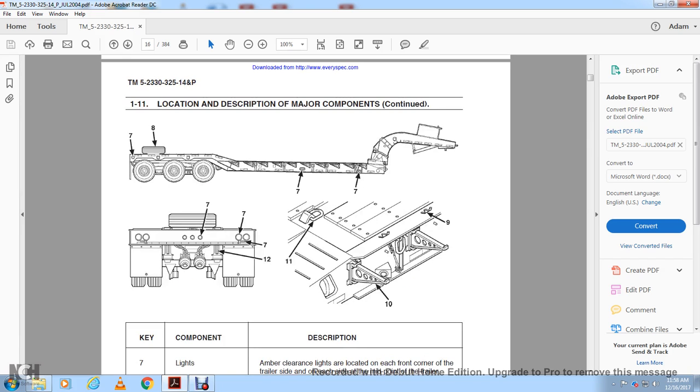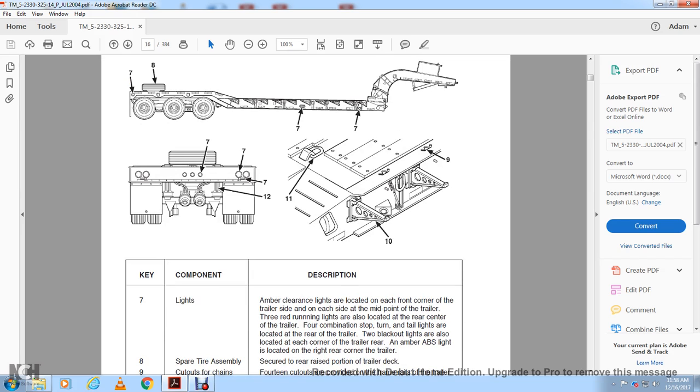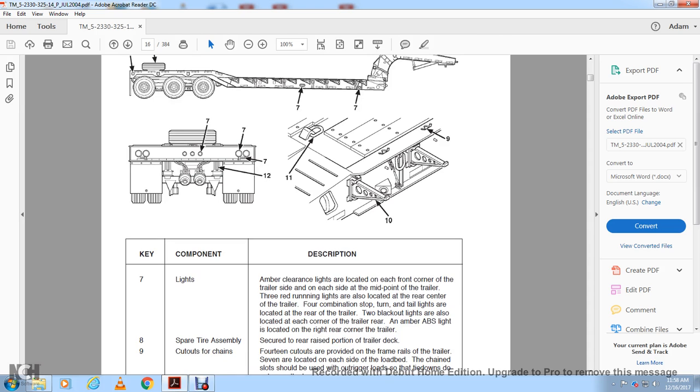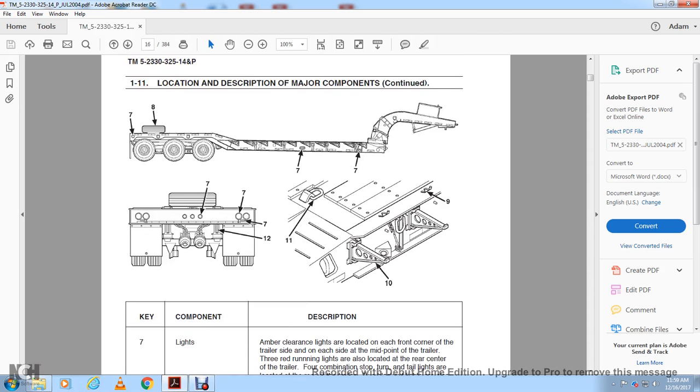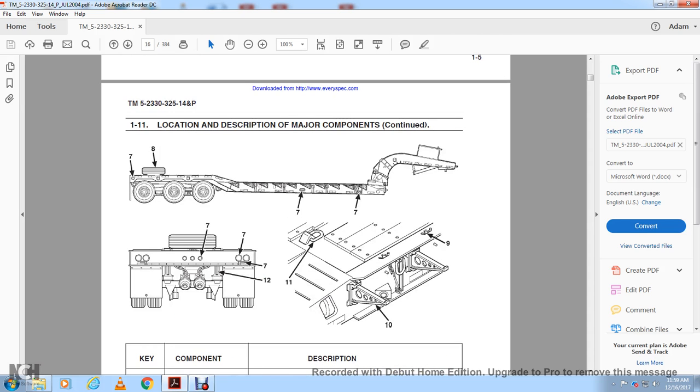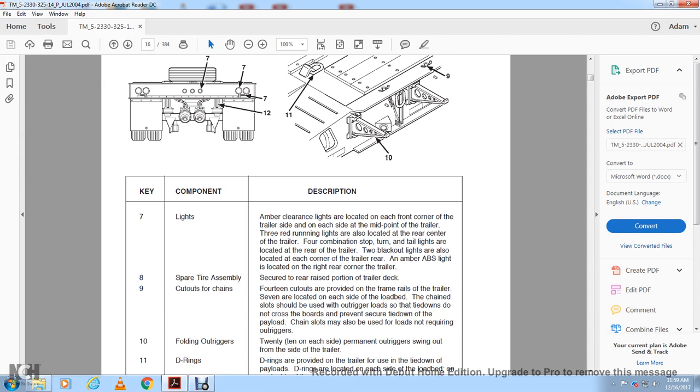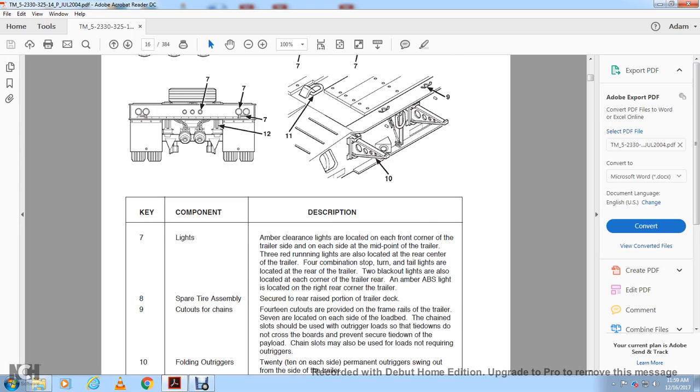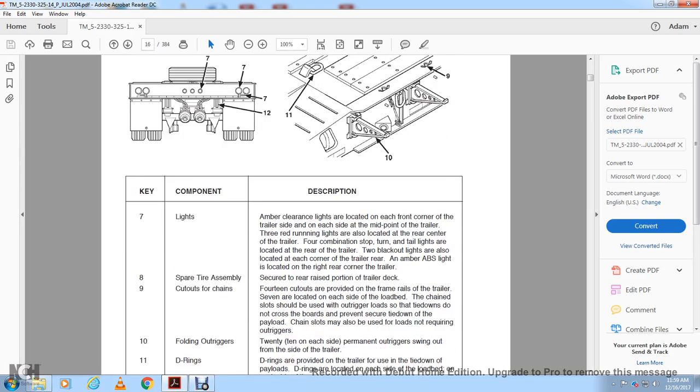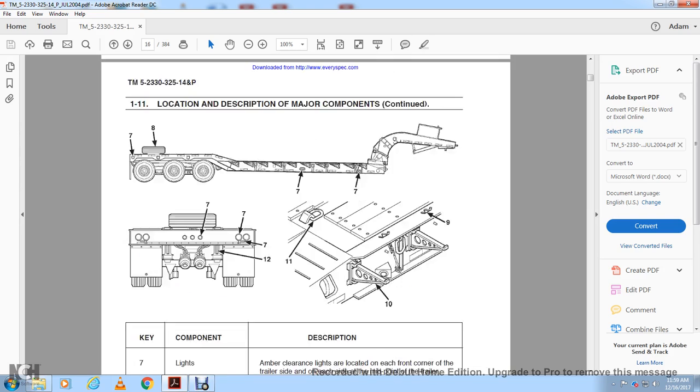8 is your spare tire. Your spare is secured on the rear tire rack, a portion of the trailer deck. Cutout chains, 8 and 9, are shown right here on the side of the trailer. 10 is folding outriggers, 11 is your D-rings, and 12 is lifting shackles. Lifting shackles are on the back.